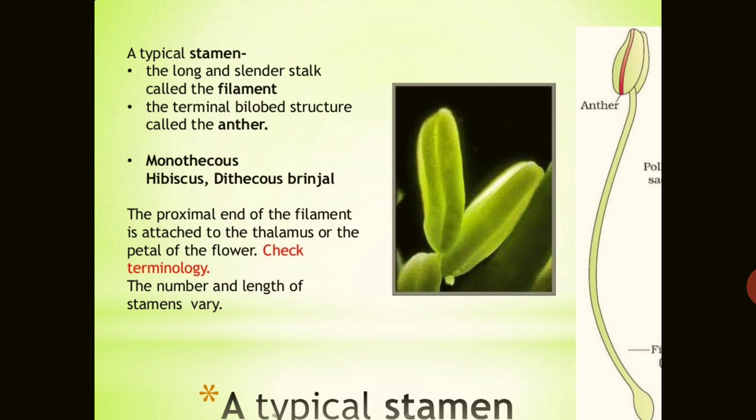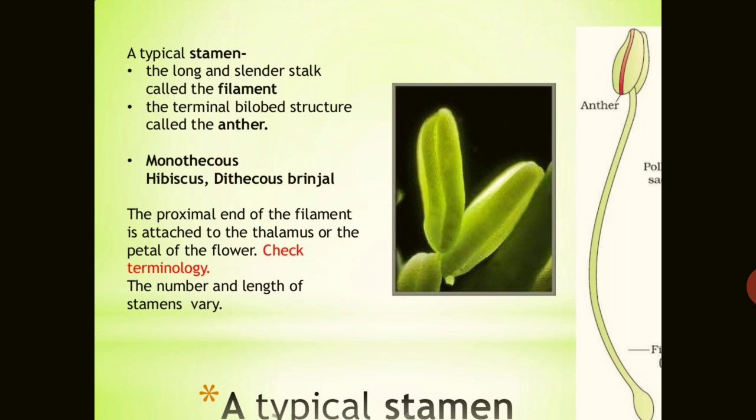For example, monothecous is found in hibiscus or China rose, and dithecous is found in brinjal. The proximal end of the filament, the end attached to the thalamus or the petals of the flower, is called the